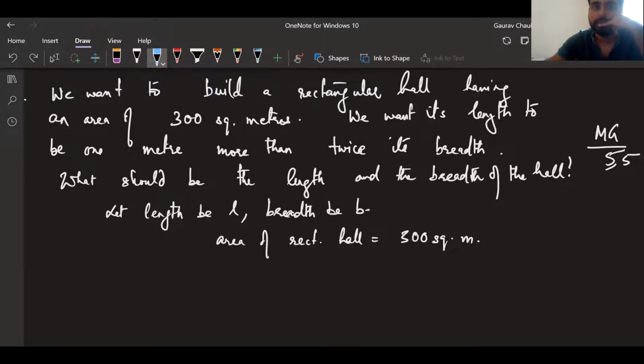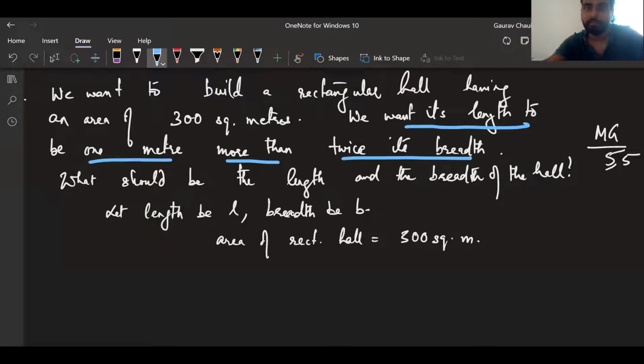Change this first part you have written, having area of 300 square. We have written this. Now there is another piece of information. We want its length to be 1 meter more than twice its breadth. This is a linear equation statement. Sir, then the length will be 2b plus 1, sir. Perfect.